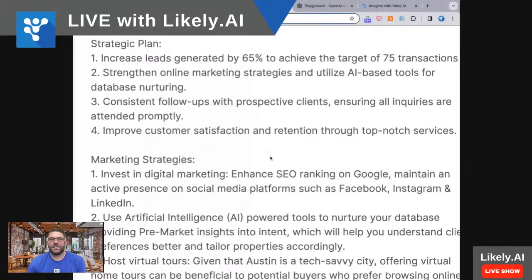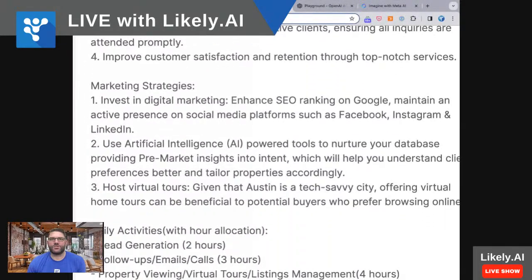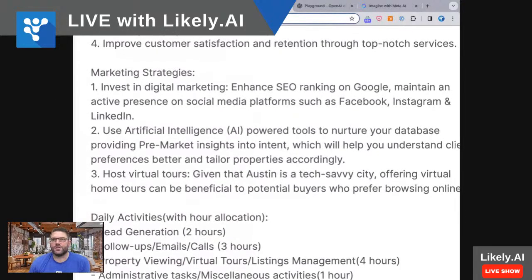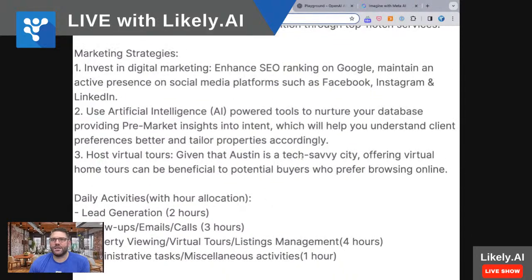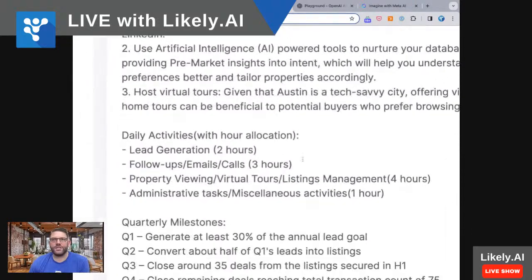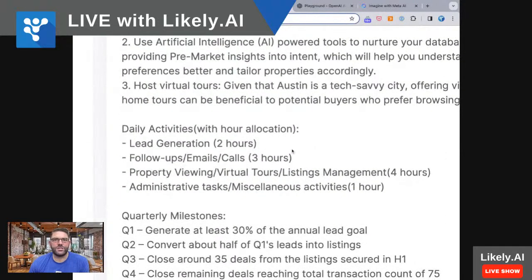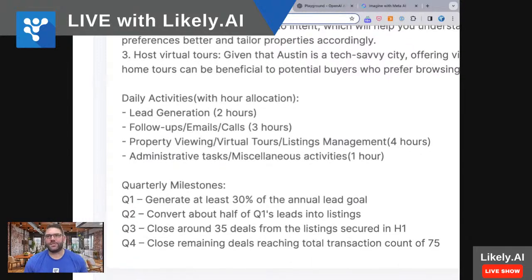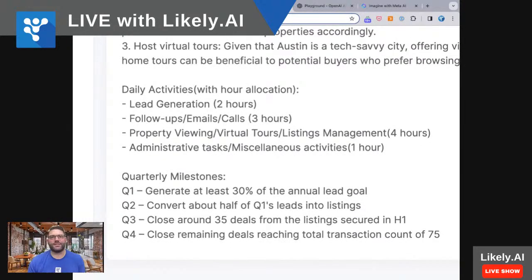Constraints. Okay, strategic plan: invest in digital marketing, use artificial intelligence, host virtual tours. Interesting. Okay, tech savvy city. See how it customizes it to the location. Now, here, these are different, right? Lead gen for 2 hours, follow-up calls are 3, property viewing 4. So it's still a big portion of the day is being belly to belly. And then the administrative stuff, like make sure you have an hour a day to do that kind of stuff.